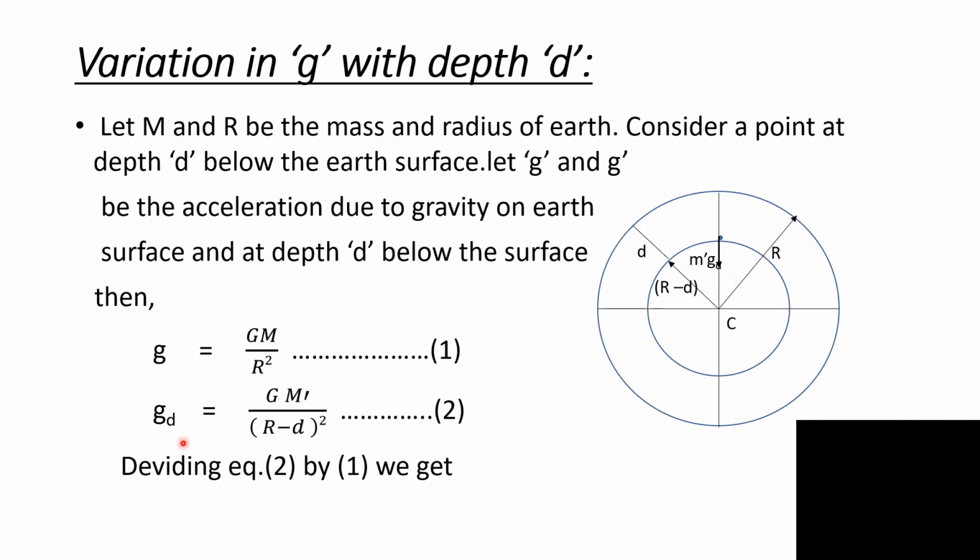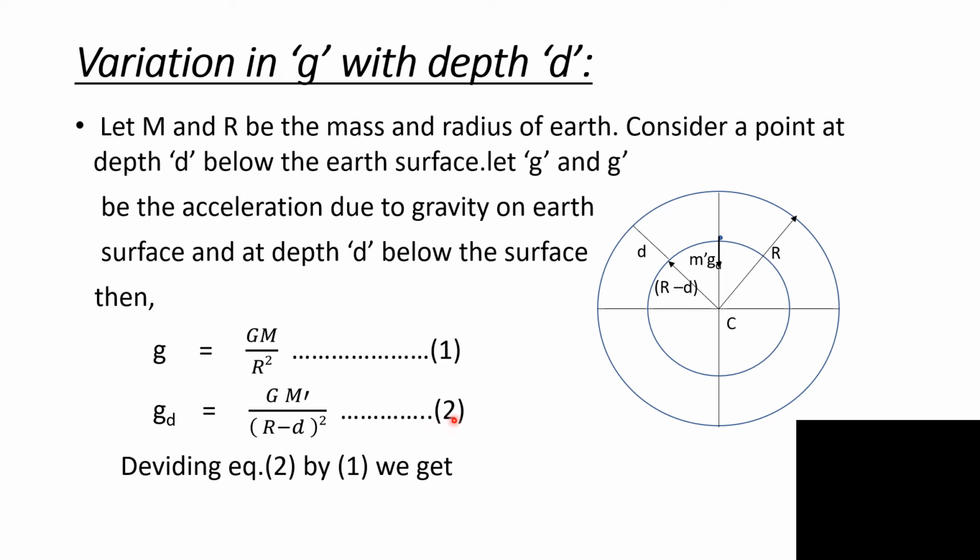A spherical portion of earth having radius R minus d is responsible for acceleration due to gravity at this point. The mass of this sphere we assume to be M dash. Then we can write gd is given by capital G into M dash divided by (R minus d) whole square.